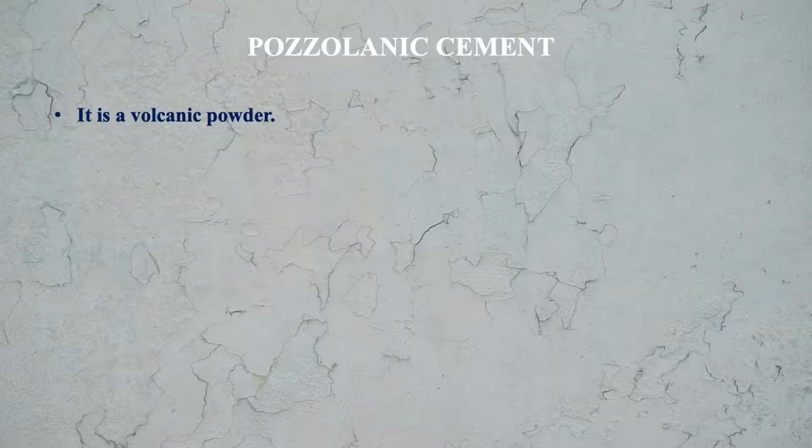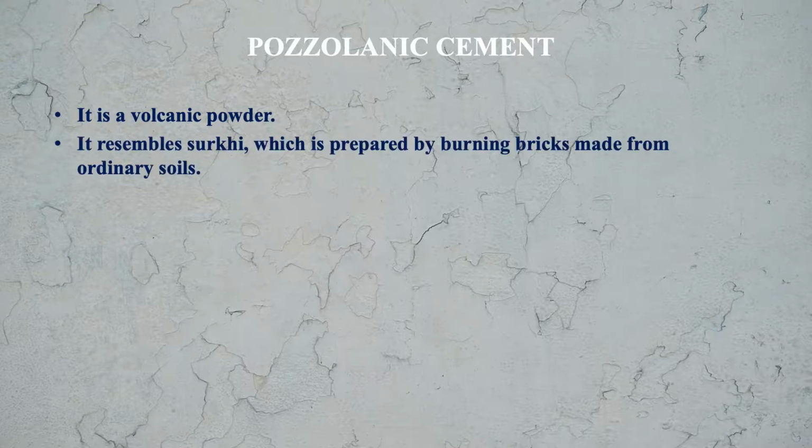Next we take the pozzolanic cement. Pozzolana is basically a volcanic powder, meaning the material obtained from volcanoes. This pozzolana resembles surkhi, which is prepared by burning bricks made from ordinary soils.